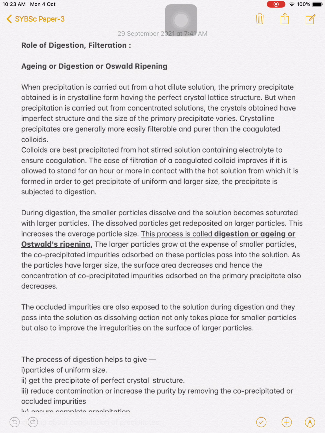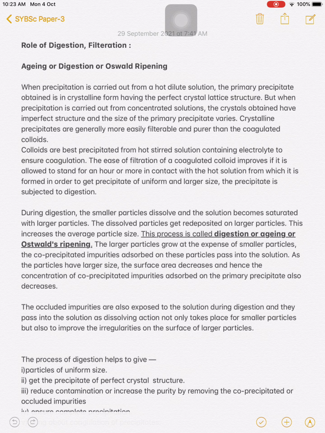During the digestion, the smaller particles dissolve and the solution becomes saturated with large particles. What we do here is heat the precipitate in the mother liquor in the beaker.